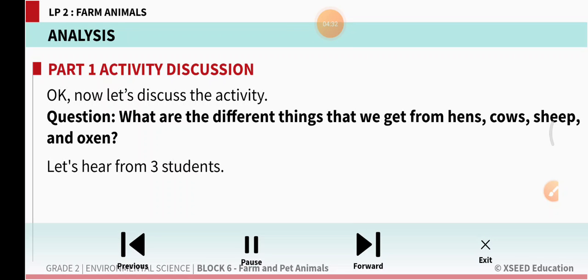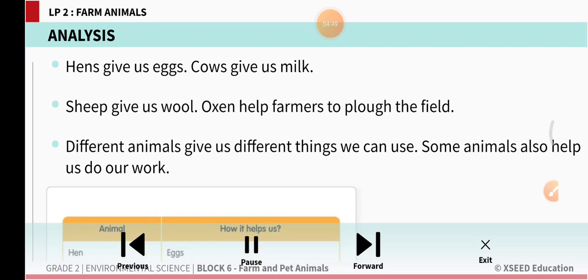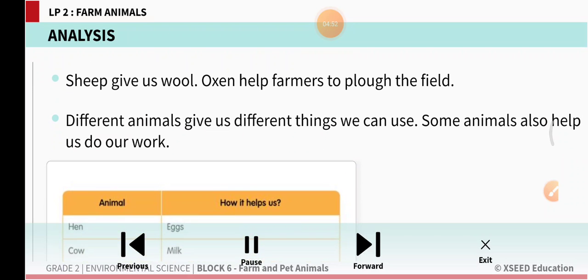What are the different things that we get from hens, cows, sheep and oxen? Okay, just now we learnt it. Now let us read this. Hens give us eggs. Cows give us milk. Sheep give us wool. Oxen help the farmer to plow the field. Different animals give us different things we can use. Some animals also help us to do our work. See, some of the farm animals give food for us or wool for us, and other farm animals also help us in various ways.